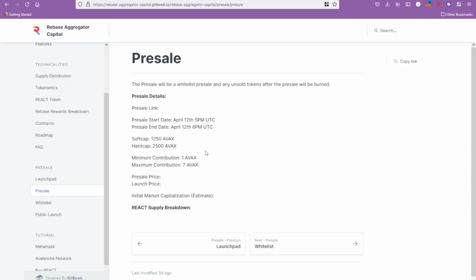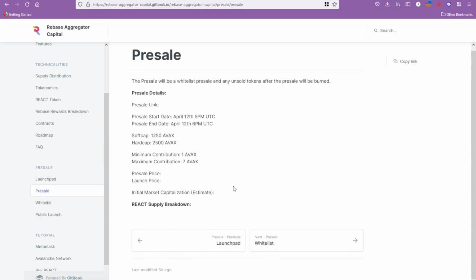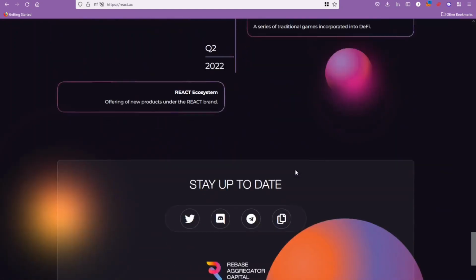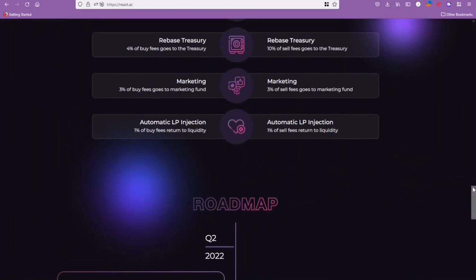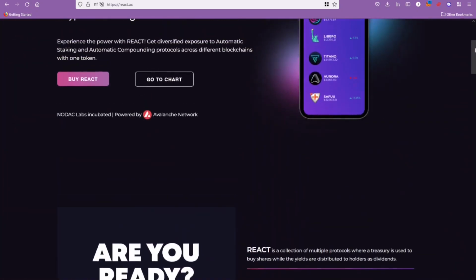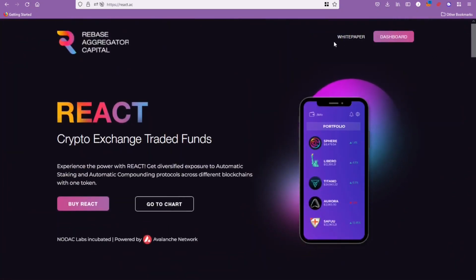But yeah, even if you don't manage to get yourself into this pre-sale, this is definitely one that I would maybe look to buy on the first dip, because they're starting at such a low market cap, about 200k. If you can wait for that first dip, then I'd still see this as a good opportunity to buy in. I think that's pretty much all I wanted to cover today on this one. This is definitely the first of its kind, something we've not seen before, and I'm interested to see how well it works. Thanks for listening, guys, and until next time, bye.